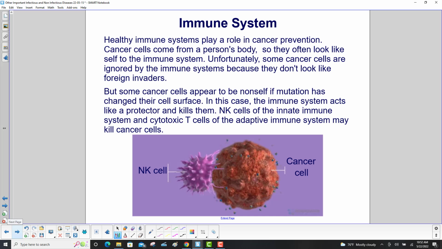Healthy immune systems play a role in cancer prevention. Cancer cells come from a person's body, so they often look like self to the immune system. Unfortunately, some cancer cells are ignored by the immune system because they don't look like foreign invaders. But some cancer cells can appear to be non-self if the mutation has changed their cell surface. In this case, the immune system acts like a protector and kills them. NK cells, over here, the innate immune system, and cytotoxic T cells of the adaptive immune system may kill the cancer cells. Here's an illustration of one right here.